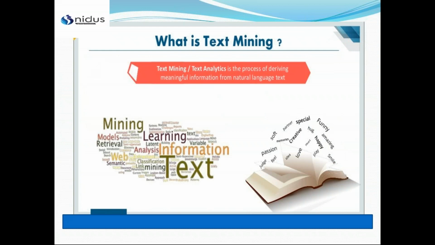Let's first see what text mining is. Text mining, or text analytics, is the process of deriving meaningful information from natural language text. Just like I told you, we have unstructured data in many forms. I want my algorithm to work properly to give analysis so that I can increase my business. For that, I have to derive meaningful information, like what you want to buy, what you are purchasing, and what color.